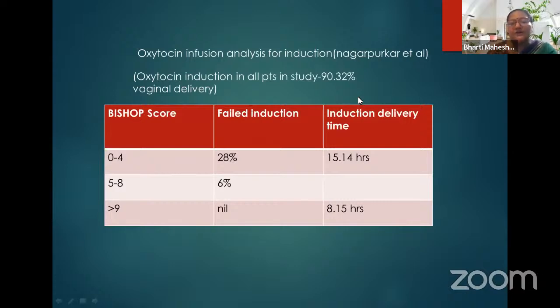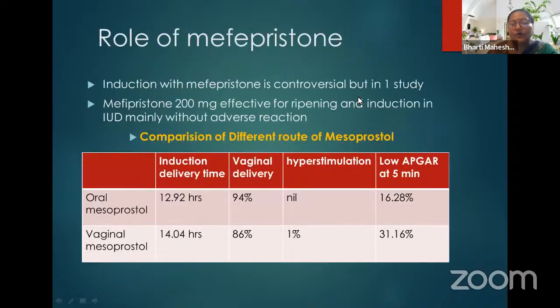Oxytocin induction, in one study, was given to all patients, and in 90% of cases vaginal delivery was achieved. But it is seen that if the Bishop score is 0 to 4, failed induction is in 28% of cases, in comparison to 6% with a Bishop score of 5 to 8, and nil with more than 9. So of course the Bishop score matters for the success of induction of labor. The induction to delivery interval is also less: if the Bishop score is more than 9, it is 8 hours as compared to 15 hours with a score of 0 to 4.